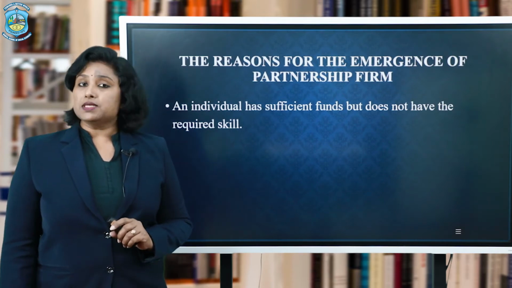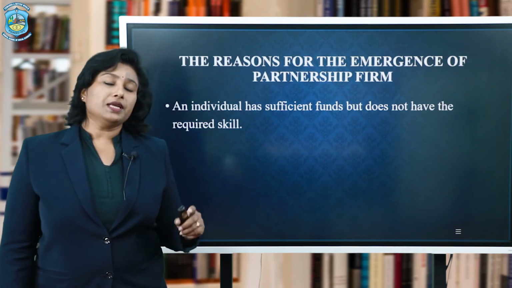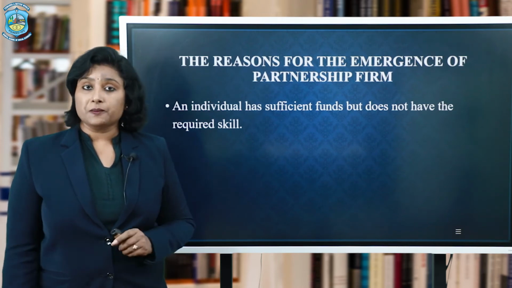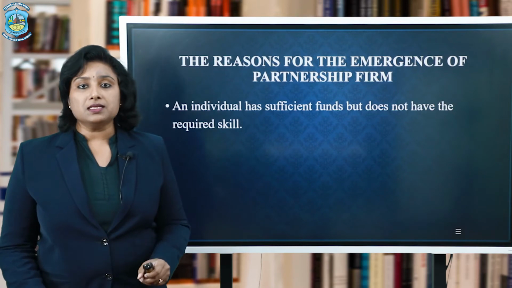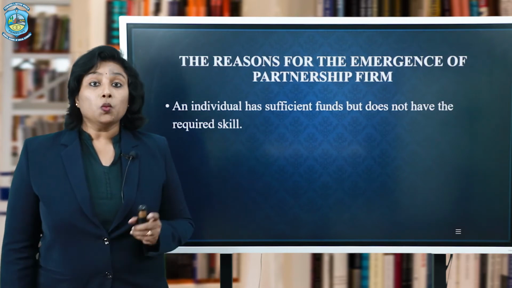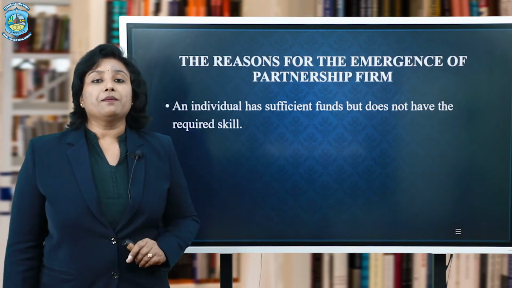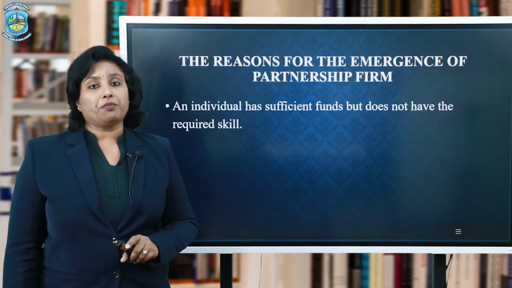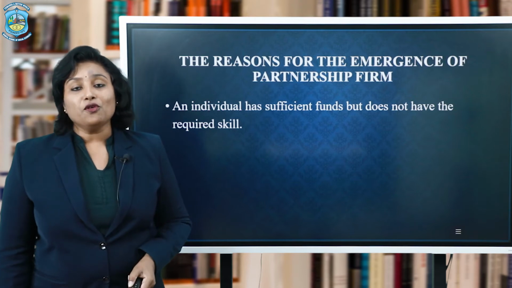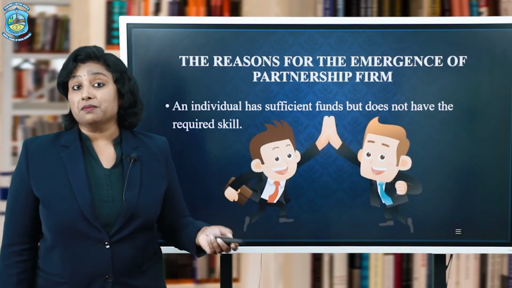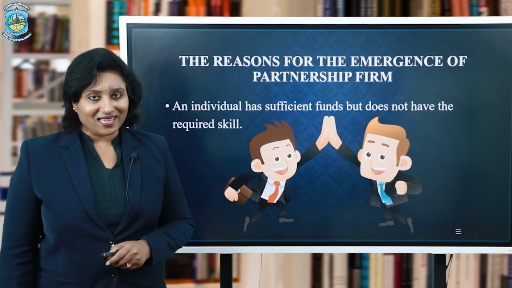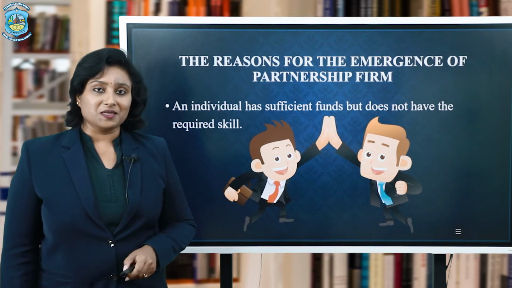Now he wants to diversify his business and he wants to enter into the production of say bags. But he doesn't have the skills to manufacture bags, which Mr. B knows very well. So here comes the requirement of skill which this sole proprietor doesn't have. And therefore he may join hands with Mr. B and acquire his skills and scale up his business.